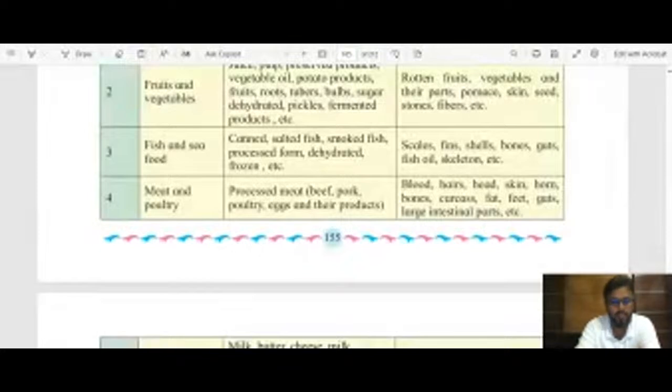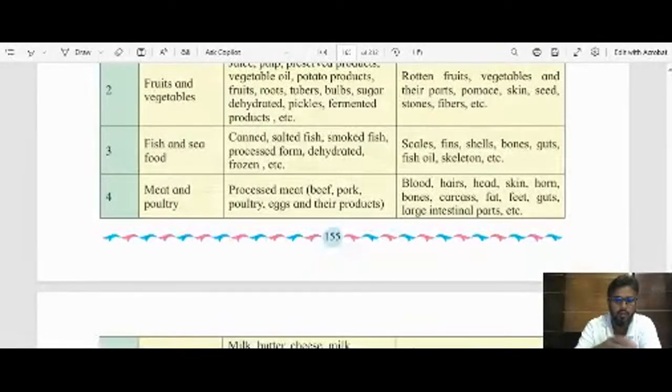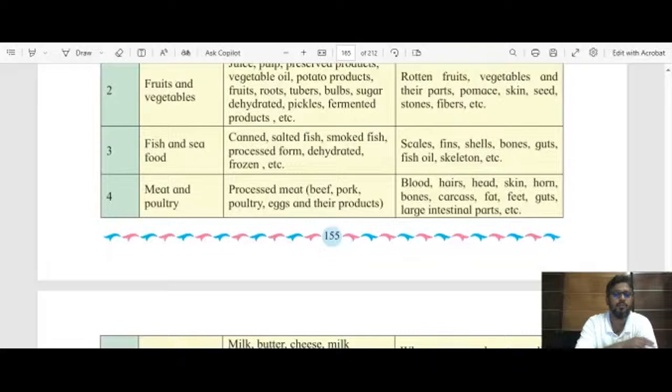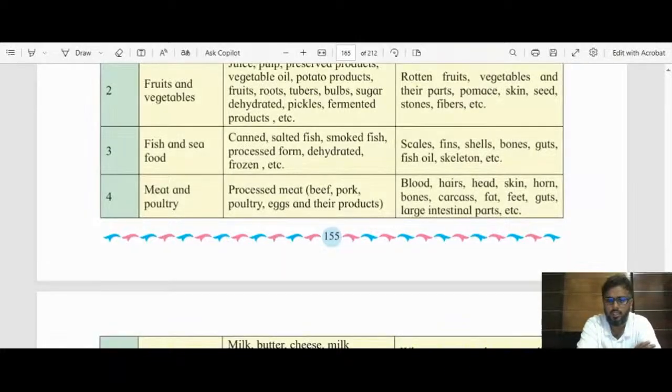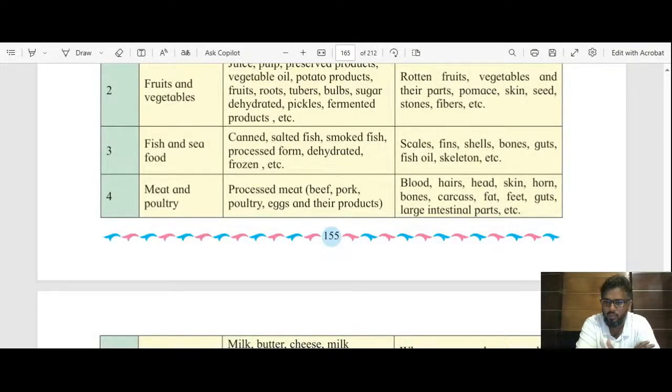then dehydrated, cut. Then we have frozen fishes, okay, which are exported to foreign countries. These are the products that we use for consumption. And then the waste products of these fishes and seafoods are scales, the ones on the outside. Then we have fins, the ones on the side. We have shells, we eat the part inside the shell, and the hard outer shell goes to wastage.